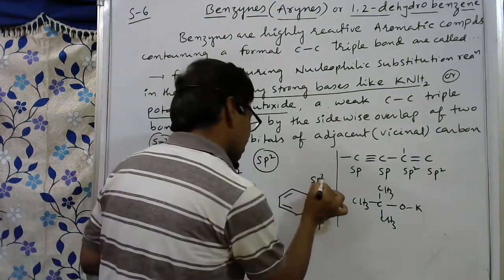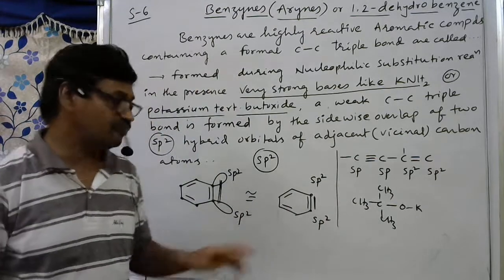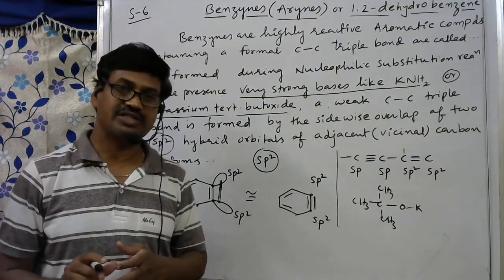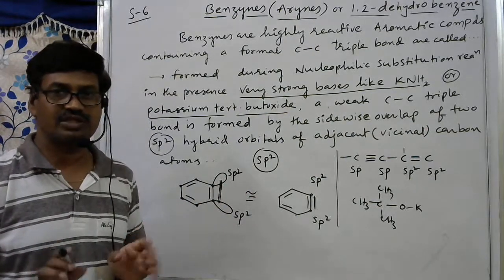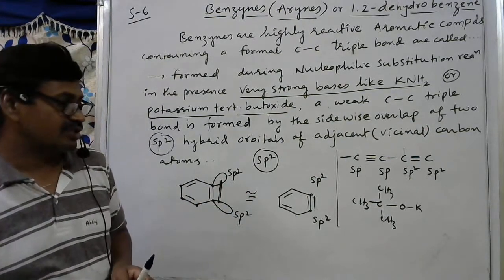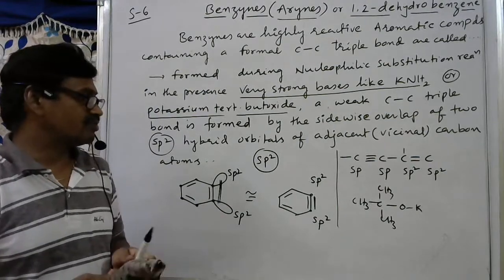This carbon hybridization is sp2 only. If we ask what is the hybridization of the triple bonded carbon in benzyne, it is not sp, it is sp2 only. That you have to remember. Then clearly I will give some examples here.